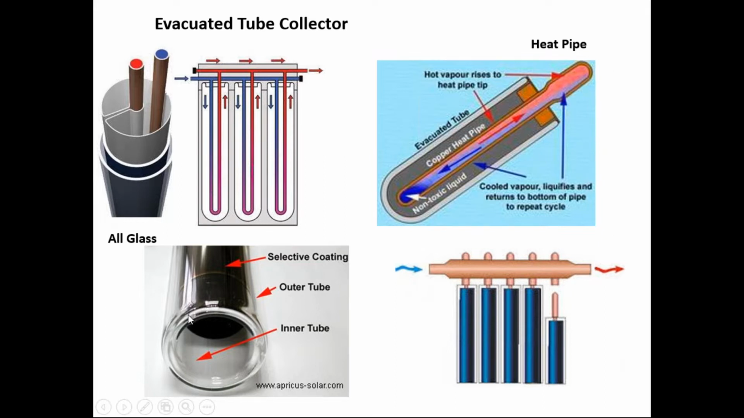But the most popular type of evacuated tube system which is being used in India is the all glass evacuated tube. Here there is an inner glass, and the inner glass is coated with a selective coating which absorbs heat, and there is an outer glass. In between these two glass tubes there is vacuum. So this vacuum eliminates the conductive heat losses and convective heat losses. So this is called the all glass evacuated tube, which is used in the evacuated tube collectors.